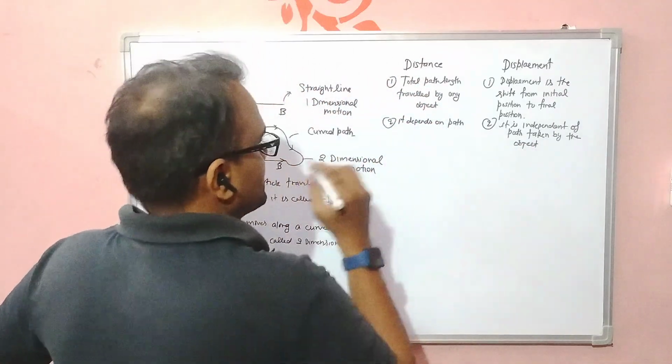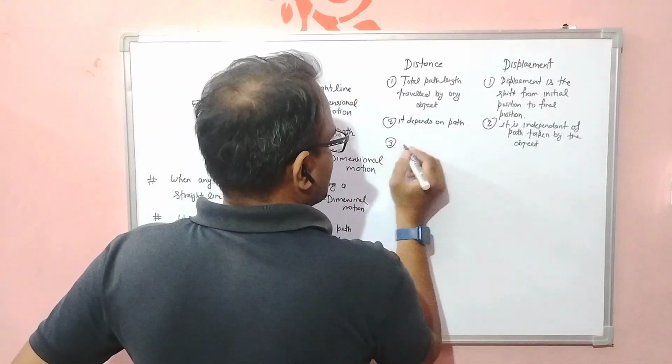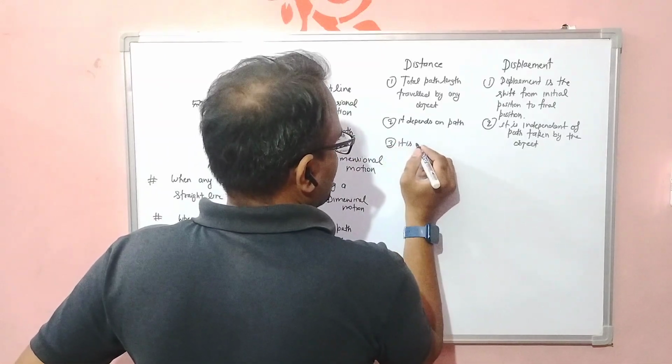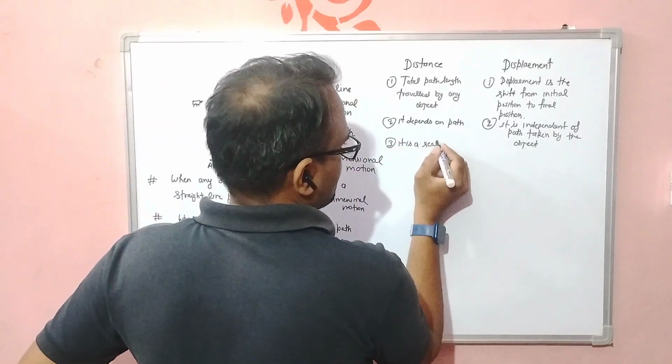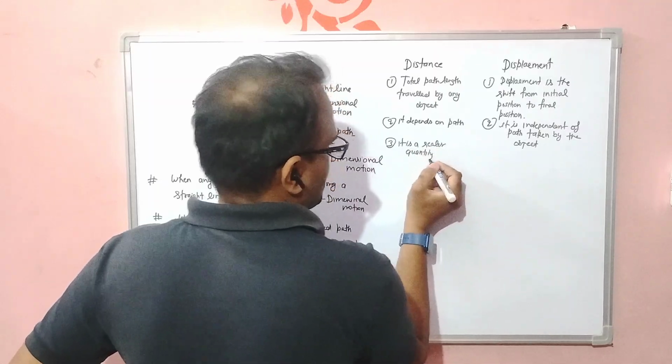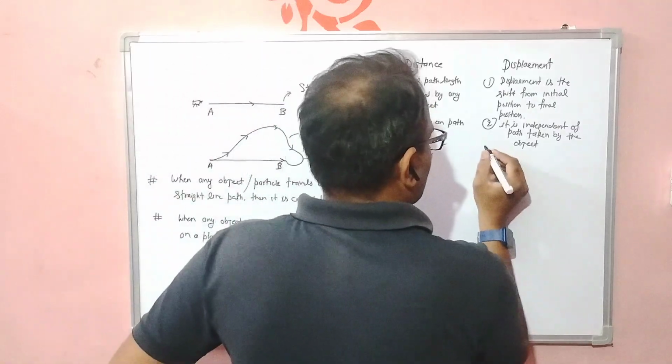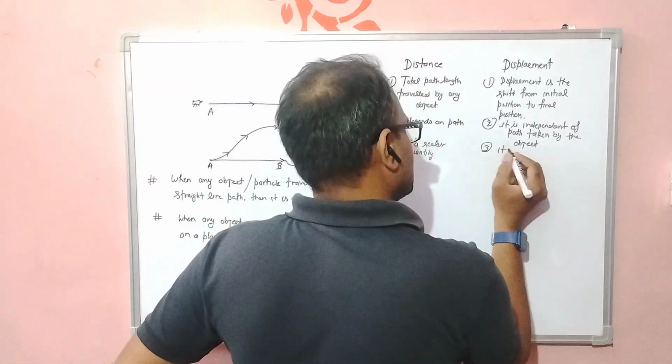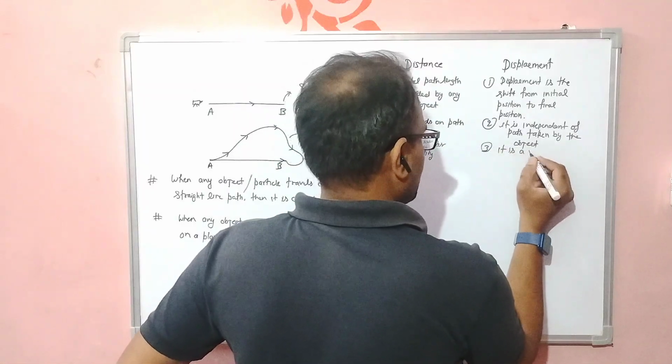And the third one: distance is a scalar quantity, and displacement is a vector quantity.